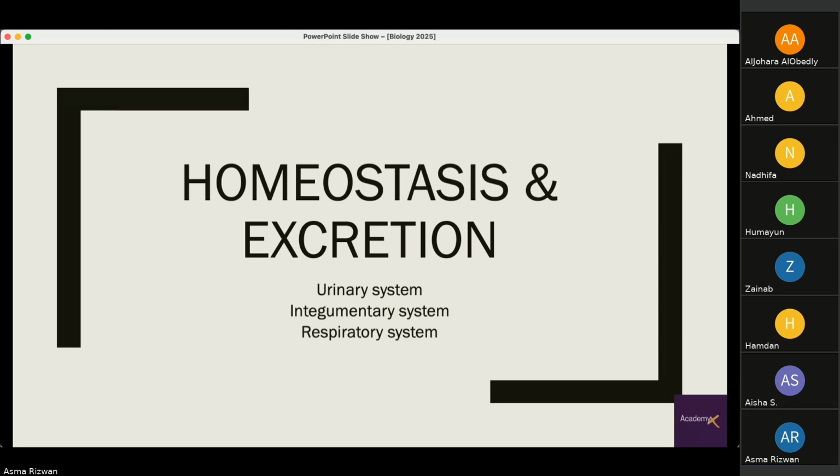Other systems which are involved in our homeostasis and excretion are the urinary system, the integumentary system, which includes our skin, and the respiratory system. So homeostasis is actually the maintenance of our internal environment. How are we always kept at a constant or steady internal environment, our organs or parts of our body, is through homeostasis. And excretion generally is getting rid of waste products from our body.